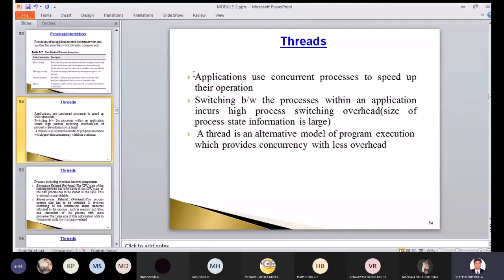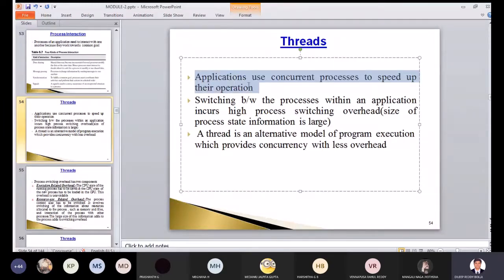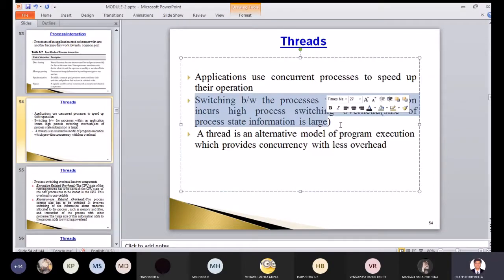Applications use concurrent processes to speed up the operation. They are called threads. Switching between the processes within an application incurs high process switching overhead, so the size of the process state information is large. As we know, when you are switching from one process to another, a large amount of data has to be replaced.